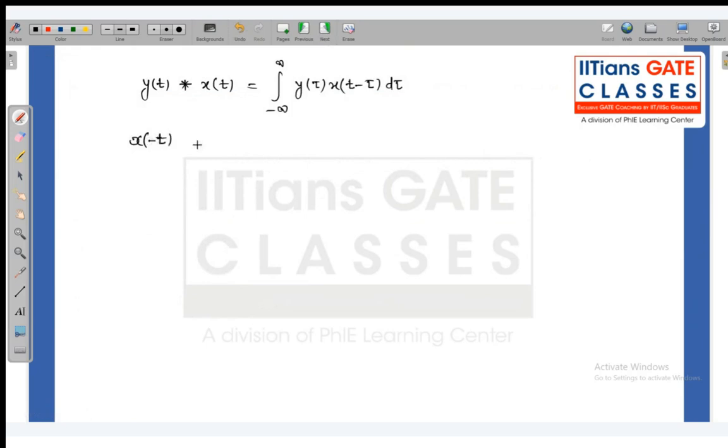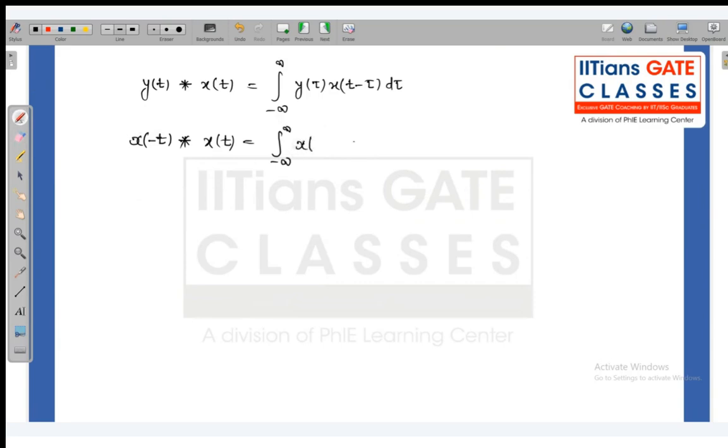Because y(t) is achieved by time reversal, y(-tau) can be written as x(-tau), because y(t) is replaced by x(-t).